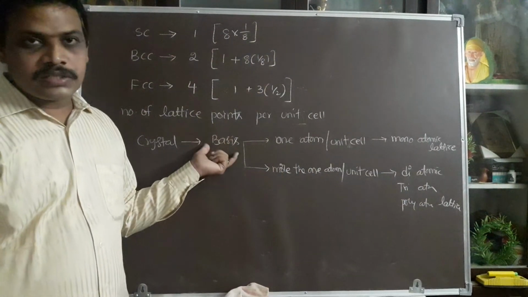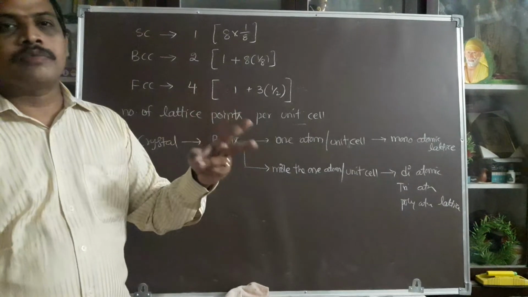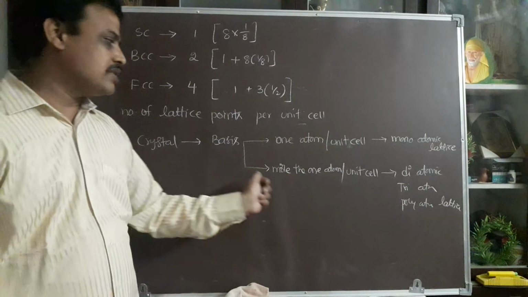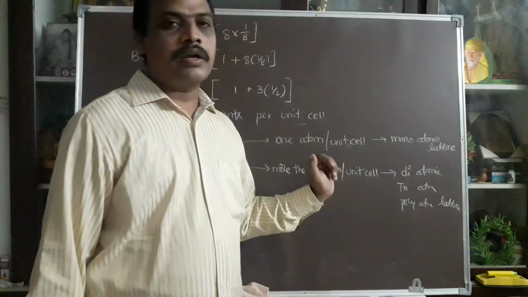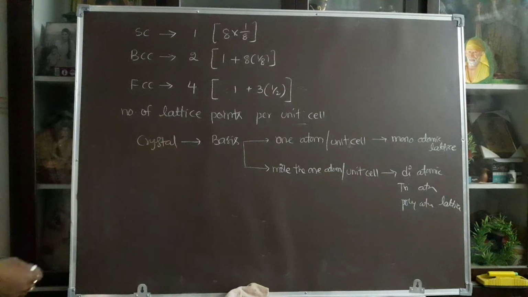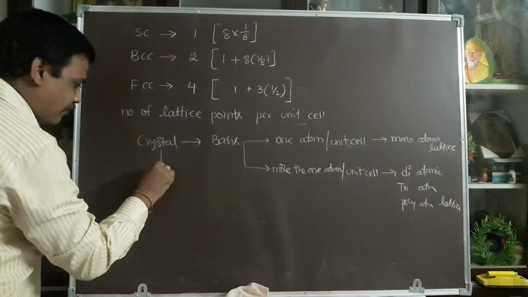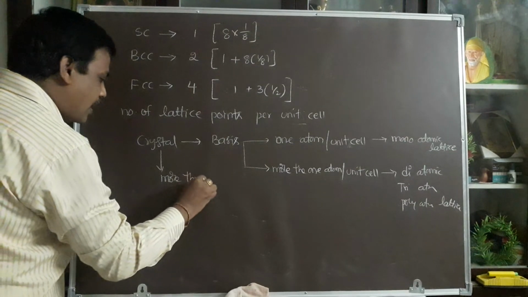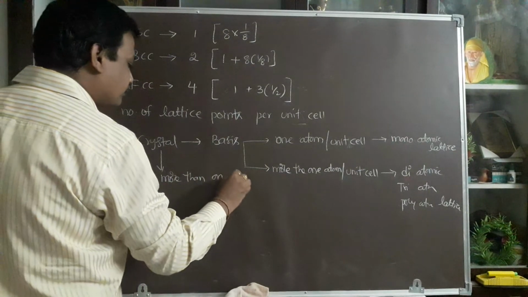The basis consists of only 1 atom, otherwise the basis consists of more than 1 atom. So you can consider the crystal having more than 1 atom.